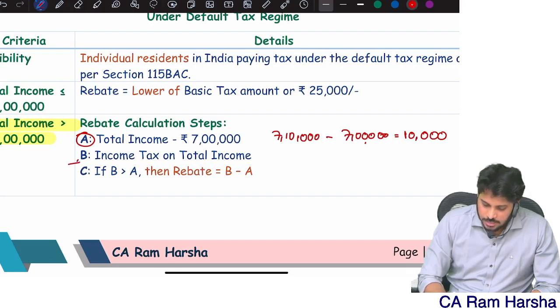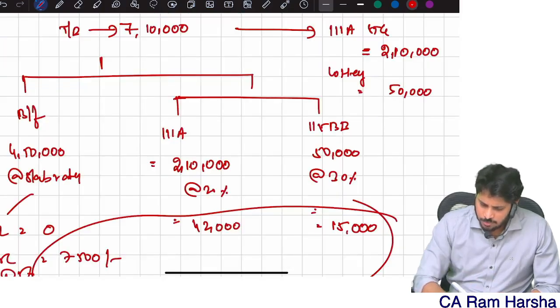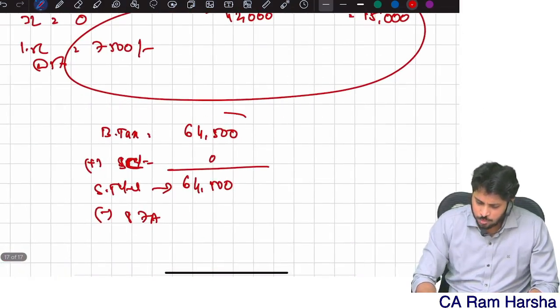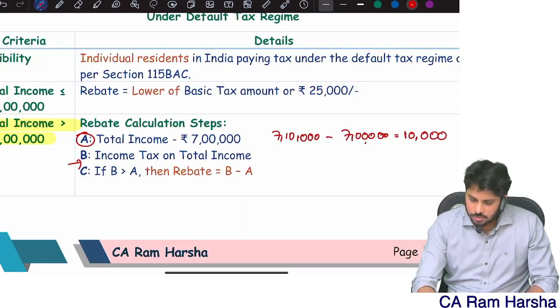10,000. Step number B: compute tax on total income. Already we computed the basic tax, how much is it? 64,500. Correct?